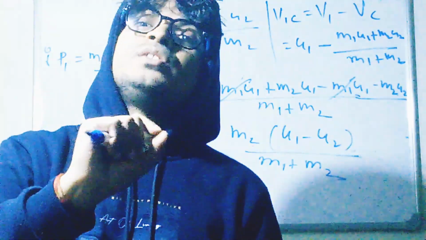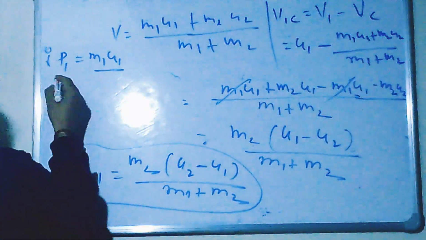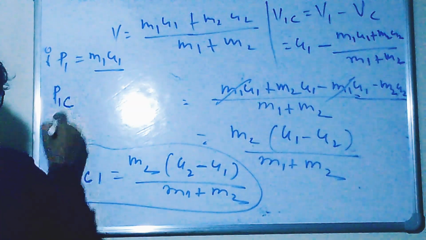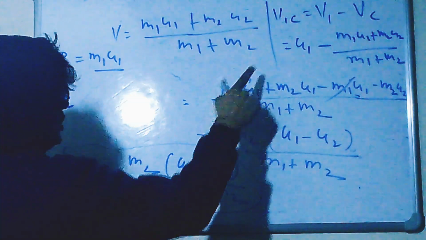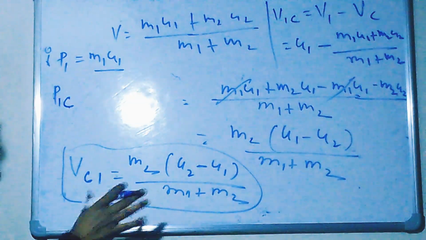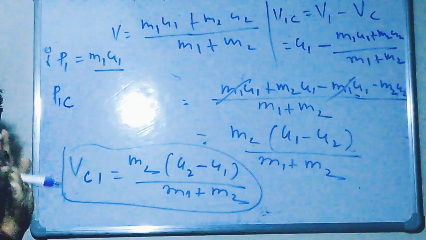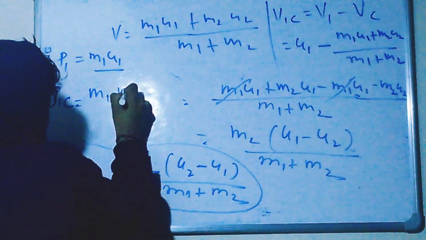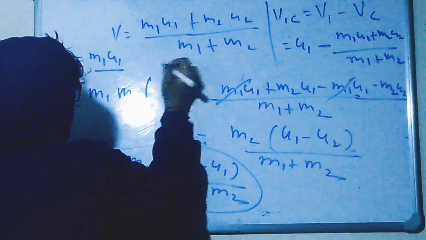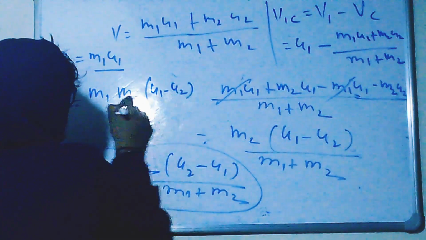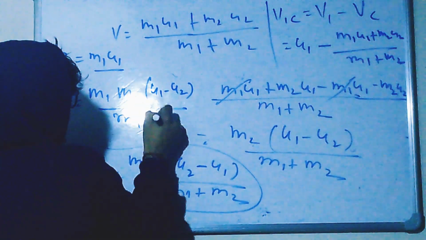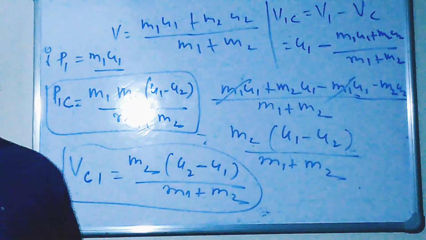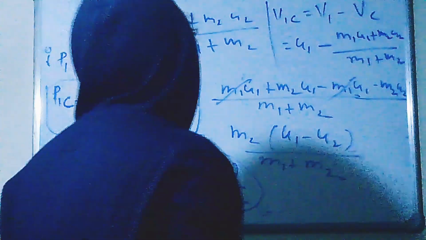But when we are sitting on the center of mass and want to calculate linear momentum with respect to the center of mass, so the momentum of block 1 with respect to center of mass, I am using this relation. You can use this also, no issue in it, just a difference of sign only. So I am directly writing the result: m1 m2 (u1 minus u2) divided by m1 plus m2. This is the momentum of block 1 with respect to center of mass.